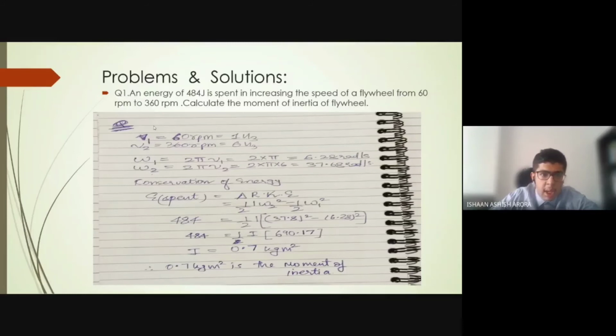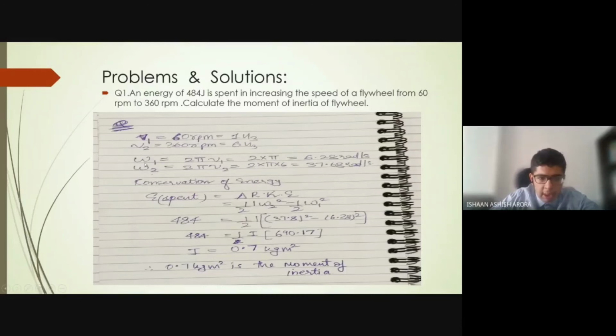The question says, an energy of 484 joules is spent in increasing the speed of a flywheel from 60 revolutions per minute to 360 revolutions per minute. Now, the task is to calculate the moment of inertia of the flywheel. Here, I have taken the frequencies: mu1 is equal to 60 revolutions per minute, which is converted into 1 hertz. The second, mu2, is 360 revolutions per minute, which corresponds to 6 hertz.